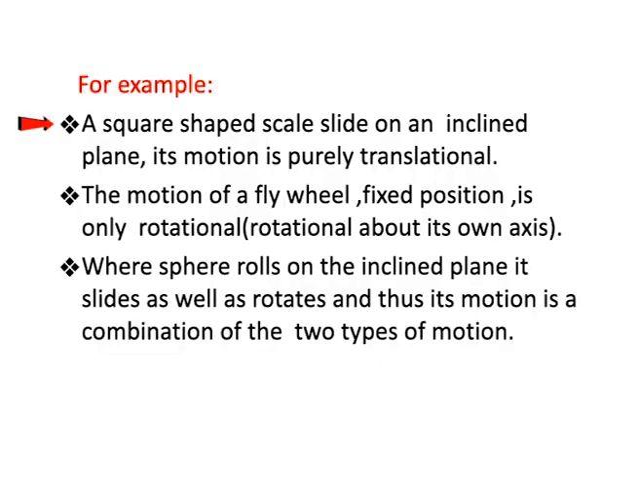So here are some examples of rigid body motion. A square-shaped slab sliding down an inclined plane, its motion is purely translational. The motion of a flywheel fixed in position is only rotational, rotating about its own axis. A sphere rolling on an inclined plane slides as well as rotates, and thus its motion is a combination of the two types of motion.